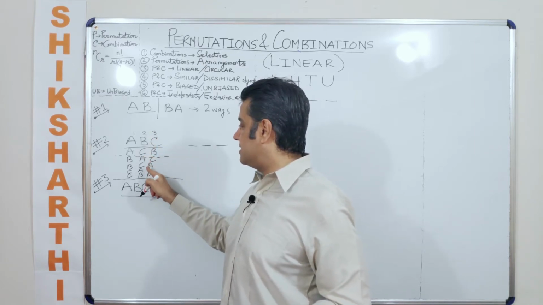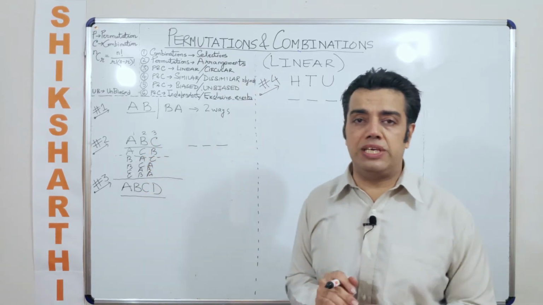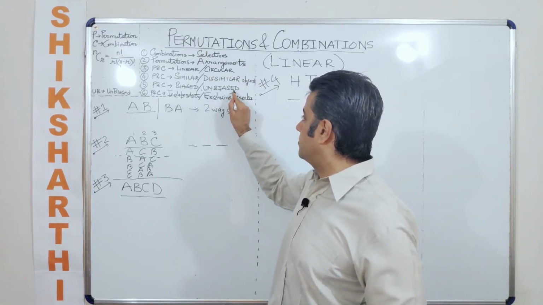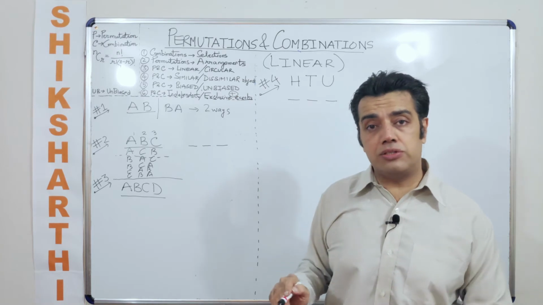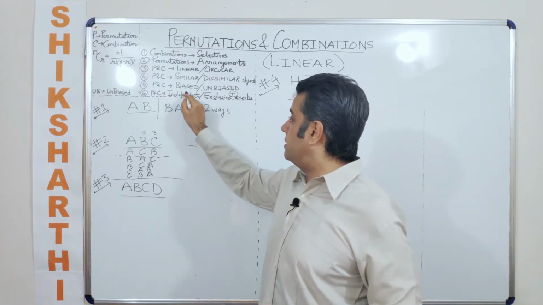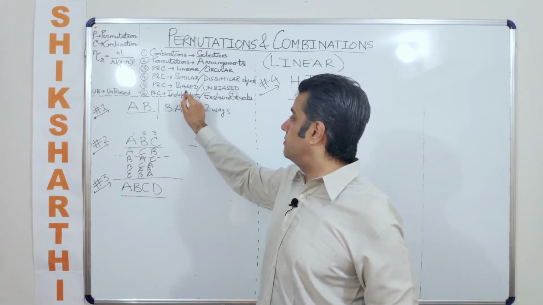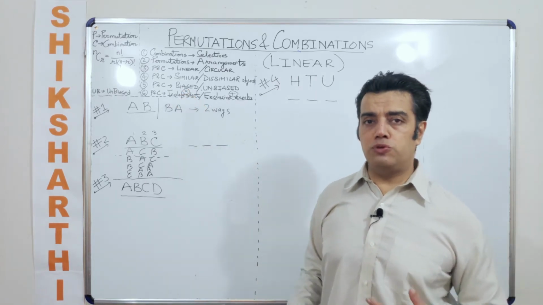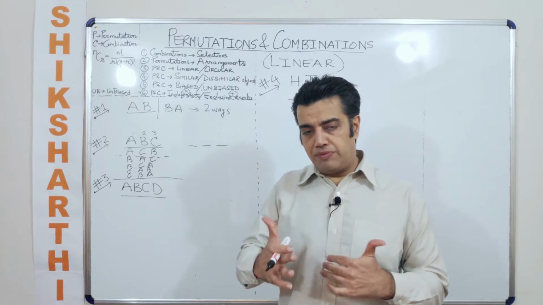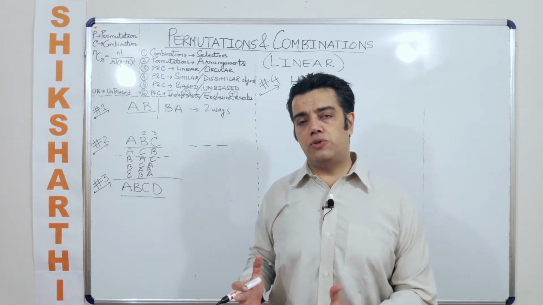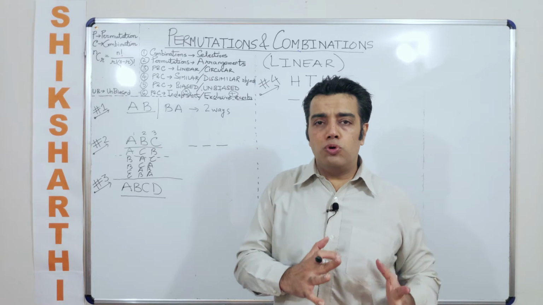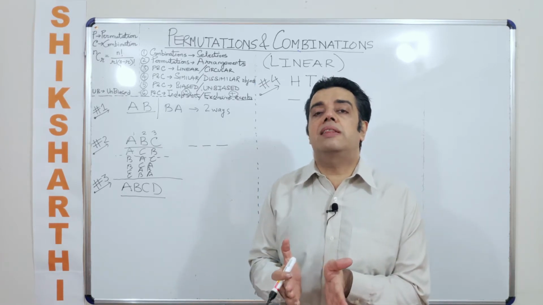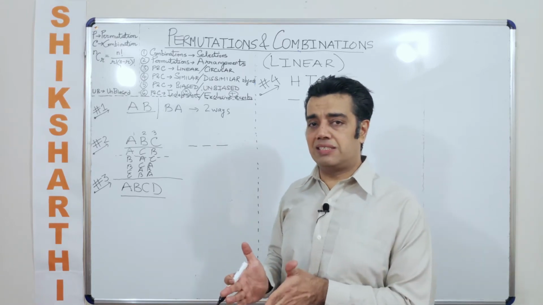Now, all these cases are mutually exclusive to each other. When the cases are mutually exclusive, what is the mathematical operator that we use? We use addition. And when the cases are independent, the mathematical operator that we use is multiplication. What do you mean by mutually exclusive? If there are two cases which are mutually exclusive to each other, it means that both of them cannot happen simultaneously.